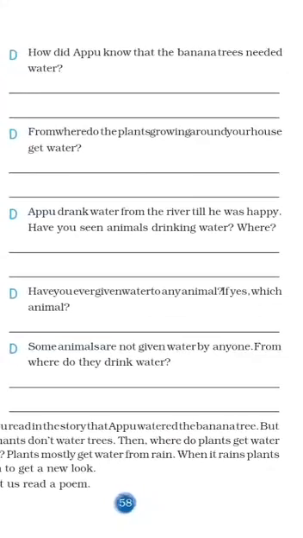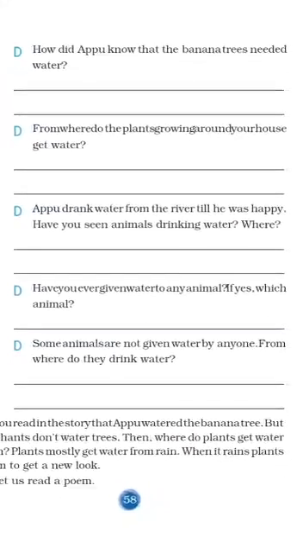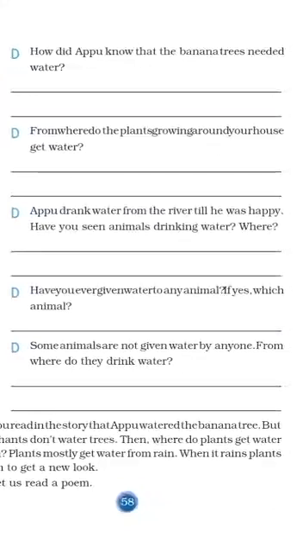And the fourth question, have you ever given water to any animals? If yes, which animal? You would have given water to any animal. For example, I said sparrow, crow. If yes, which animal you gave water to? Maybe your cat, your pet animals, like this. Okay, you just write the animal name.